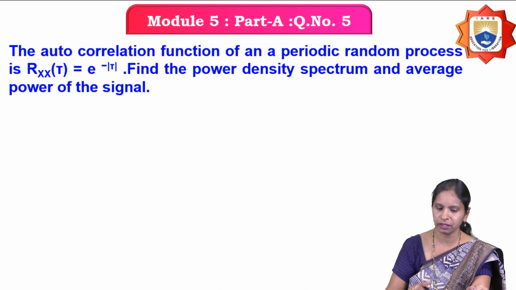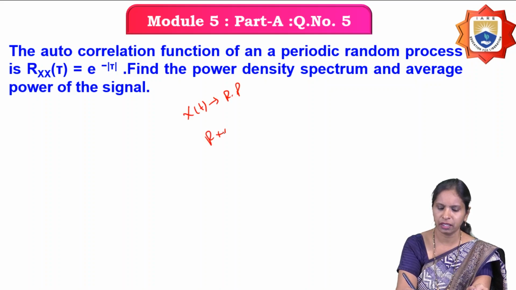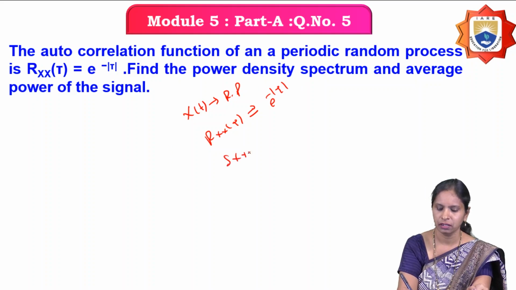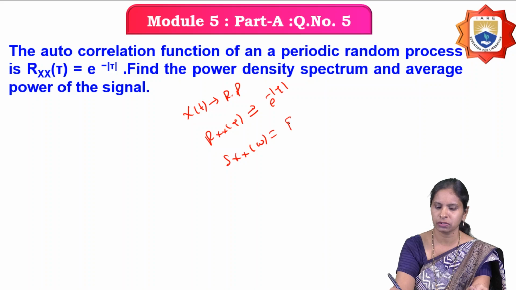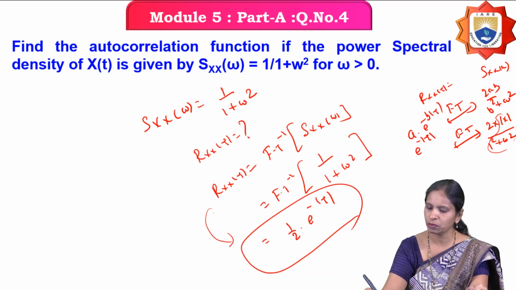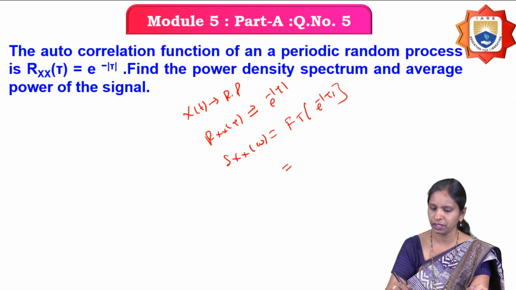So what have they given here? They have given that x of t is a random process, and the autocorrelation function of the random process is e power minus mod tau. What you have to calculate is the power spectral density. So X of omega is equal to the Fourier transform of e power minus mod tau. Previously we have seen that the Fourier transform of e power minus mod tau is nothing but 2 by 1 plus omega square. Therefore here it is 2 by 1 plus omega square.